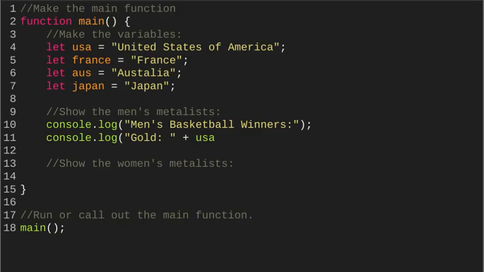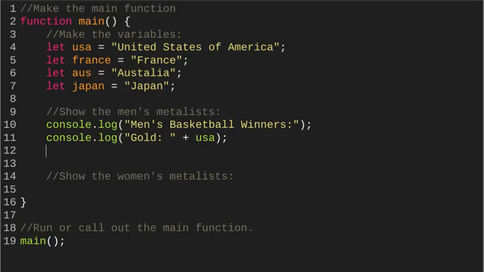Now after that, if you want to put punctuation in after that, that's completely up to you. Since it's just a list, I don't think that punctuation there after USA is necessary. If you felt like it was necessary, you have to do plus, quotations, and then whatever punctuation you want. I'm not going to include that in here because, like I said, it's a list, and I don't feel like it's necessary. So men won the gold at the Tokyo Olympics.